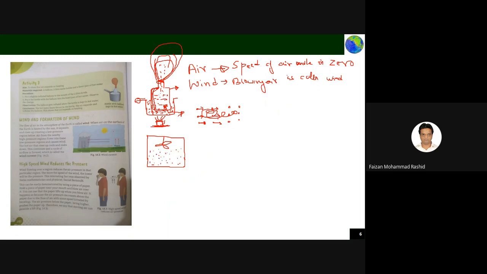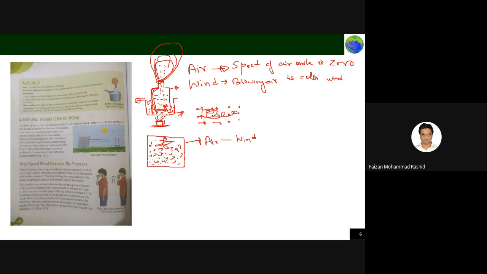Now, the moment you give power to the fan, the fan will start moving and it will make the air molecules in the house also move here and there. You feel that movement is happening in the room, because now the air has transferred from air to wind, as the air molecules have started moving.